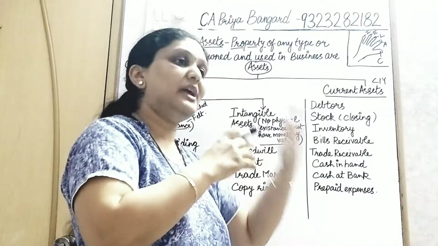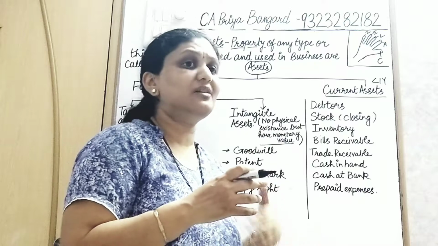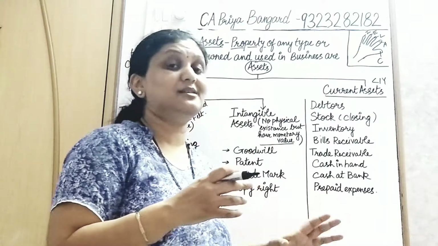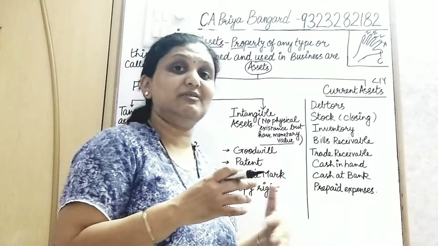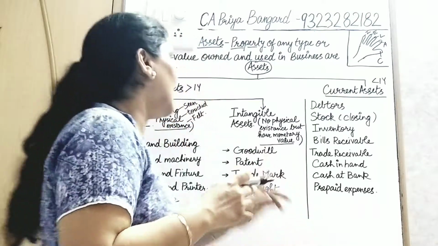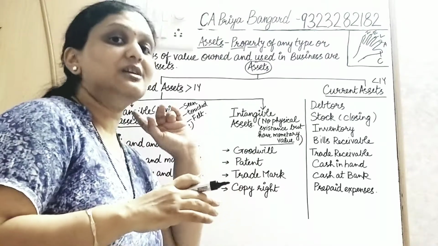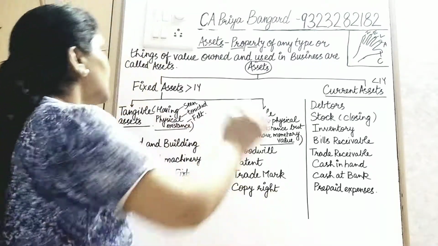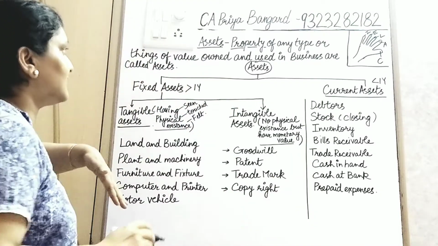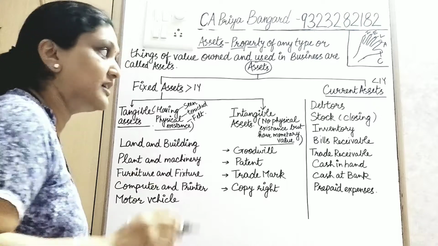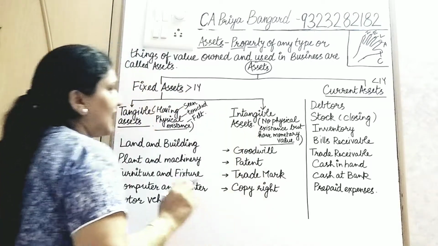That is, today it is of some value, maybe after 2-3 months or even the next day some assets change their value daily. Some assets within 2 months, 3 months, their value will be changing. And fixed assets generally don't change their value within the time frame of 1 year. So fixed assets and current assets. Now fixed assets are further divided into tangible assets and intangible assets.